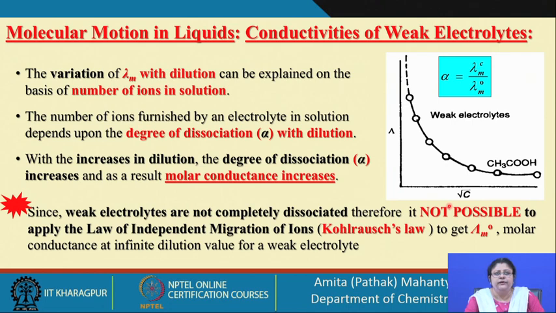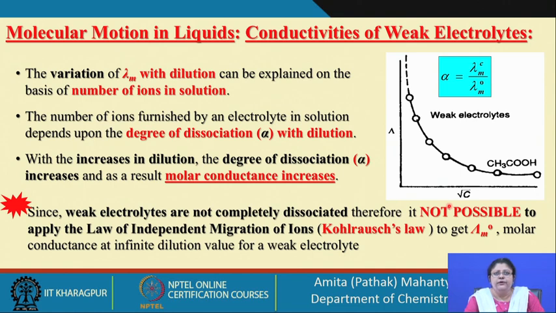So, how the variation of lambda naught or lambda for that matter for an electrolyte which is weak can be explained on the basis of the number of ions in solution. The number of ions furnished by an electrolyte in solution depends on the degree of dissociation, and this degree of dissociation is the amount of ions generated when the electrolyte is put into the solution.